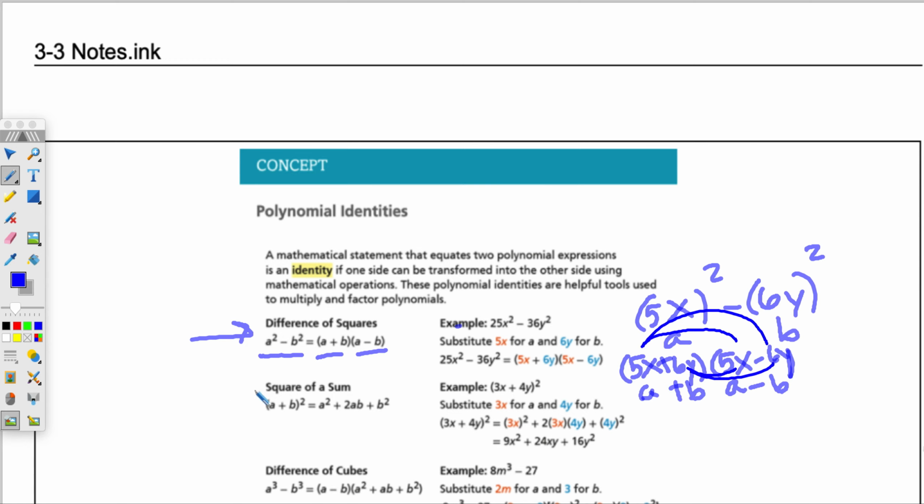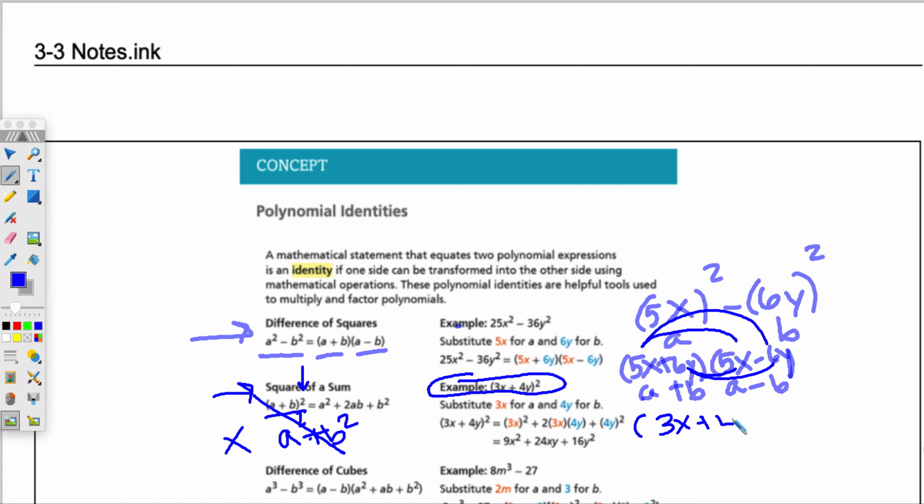Now, for the square of a sum, what this is saying is if you have a quantity squared, you don't write a squared plus b squared. You don't do that. Example, if you see the quantity 3x plus 4y squared, make sure you write it 2 times. So I'm going to write 3x plus 4y times 3x plus 4y.